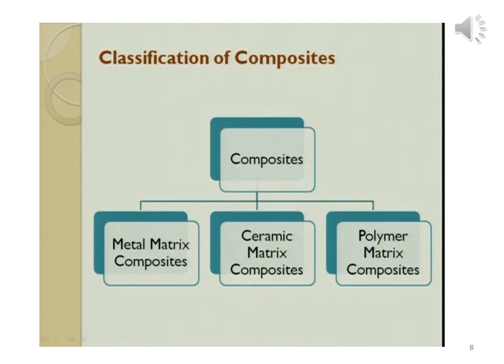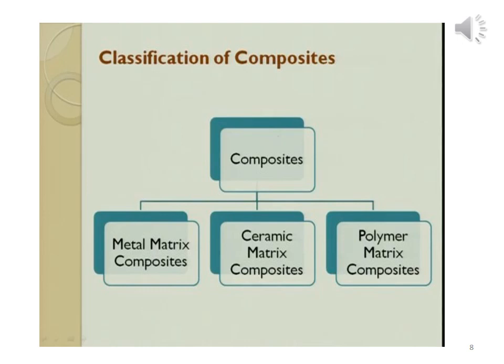There are three types on the basis of matrix phase. The first type is called metal matrix composite material. The second type is ceramic matrix composite material, and the third type is polymer matrix composite material.